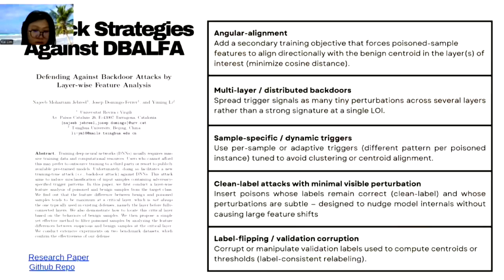The third strategy is sample-specific dynamic triggers that use per-sample or adaptive triggers tuned to avoid clustering or centroid alignment. Why it works is that it is hard to cluster or align to a centroid, but it may also be less consistent, so the LOI signal might be noisier.